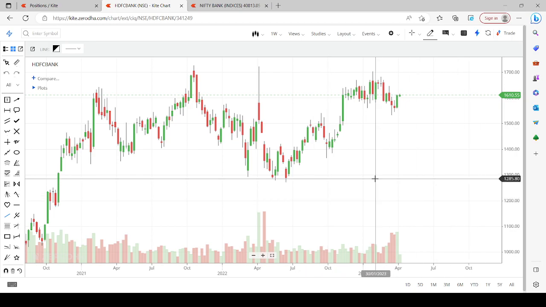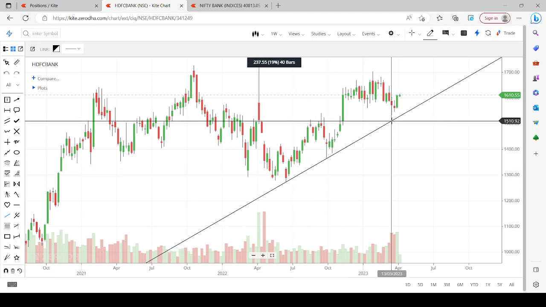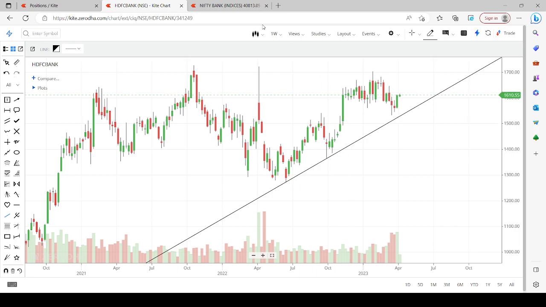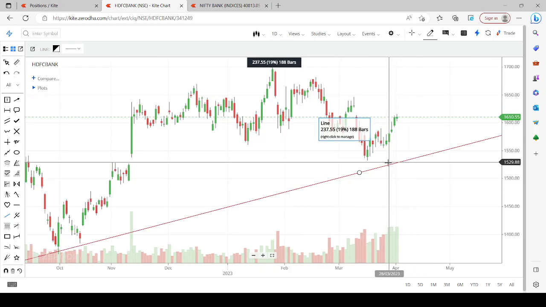HDFC Bank. We will draw a rising trend line now. This is on weekly time frame. Let's see how the daily time frame chart looks. This is also nice, right?